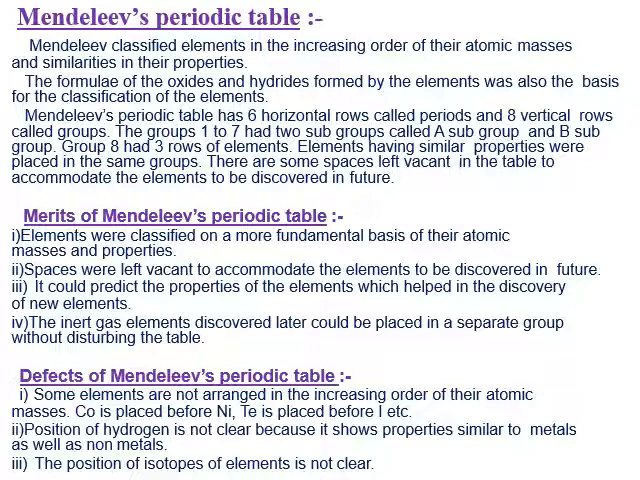Coming to some of the demerits or defects of Mendeleev's periodic table: some elements are not arranged in the increasing order of their atomic masses. Cobalt is placed before nickel, selenium is placed before iodine, etc. These were the demerits. Second, the position of hydrogen is not clear because it shows properties of both metals as well as non-metals. And third, the position of isotopes of elements is also not clear.